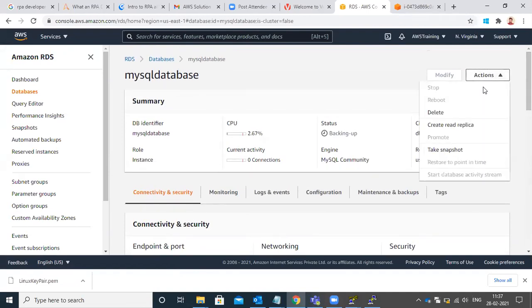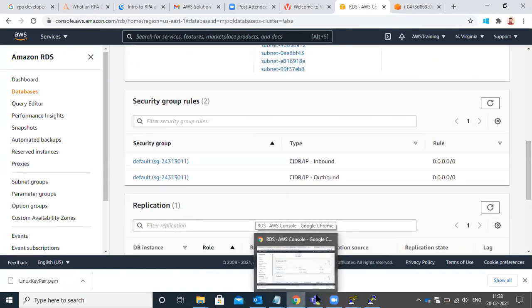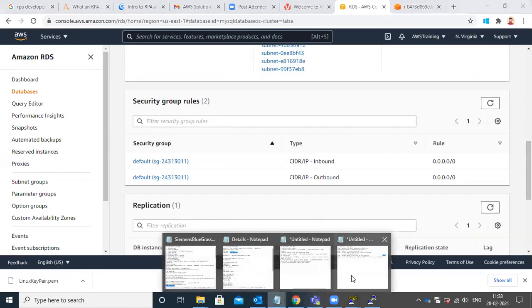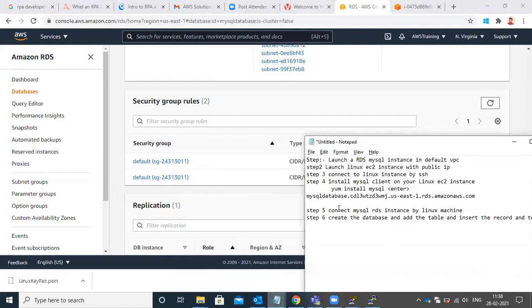Now you have the database. Copy that endpoint in the notepad. We need to use this endpoint to connect, and the port number.